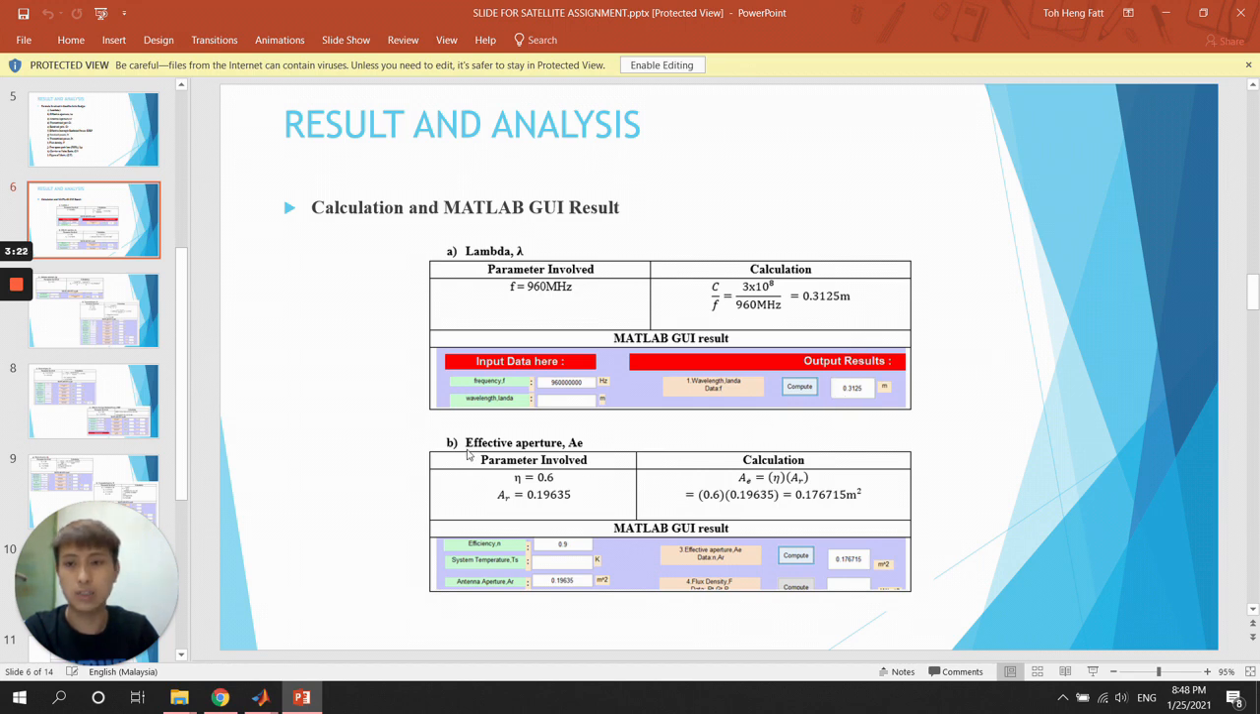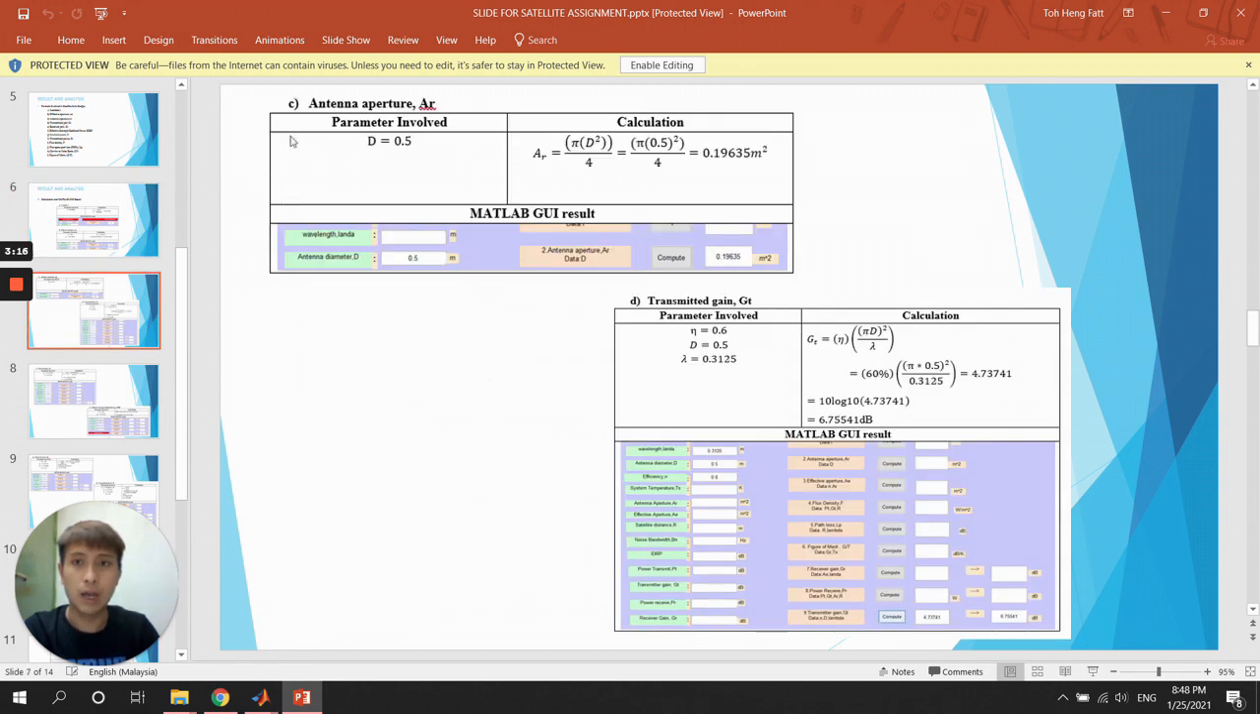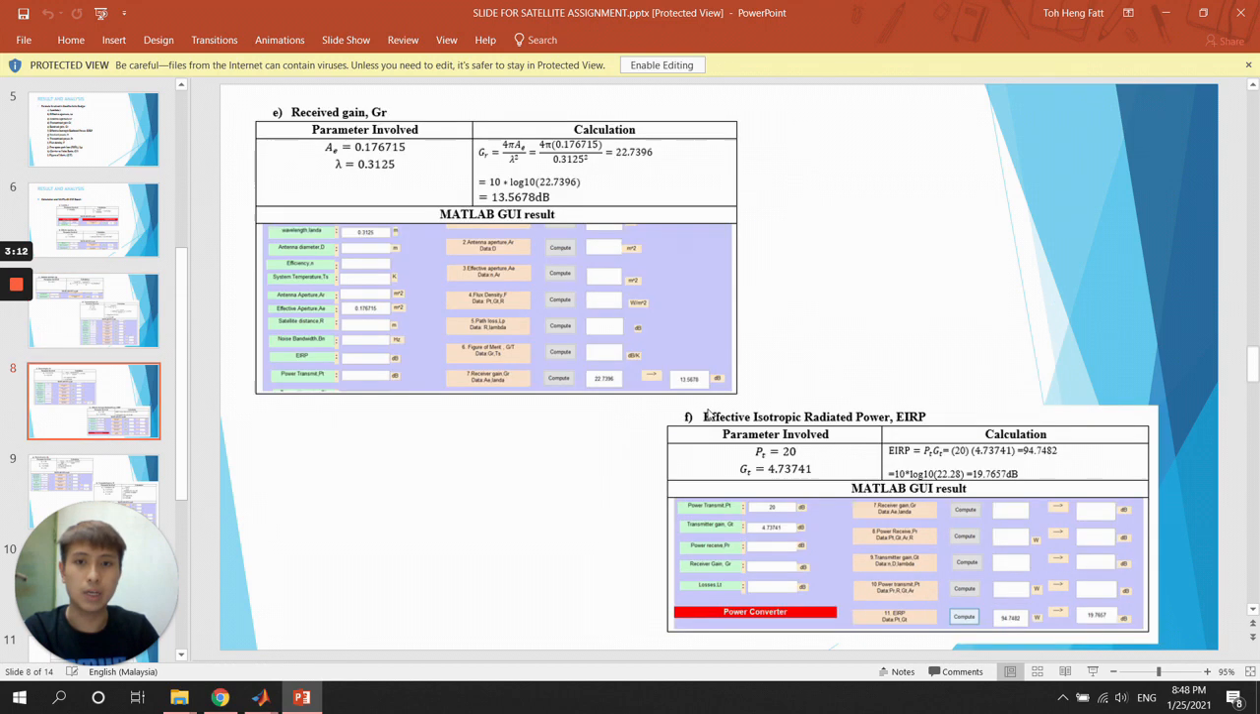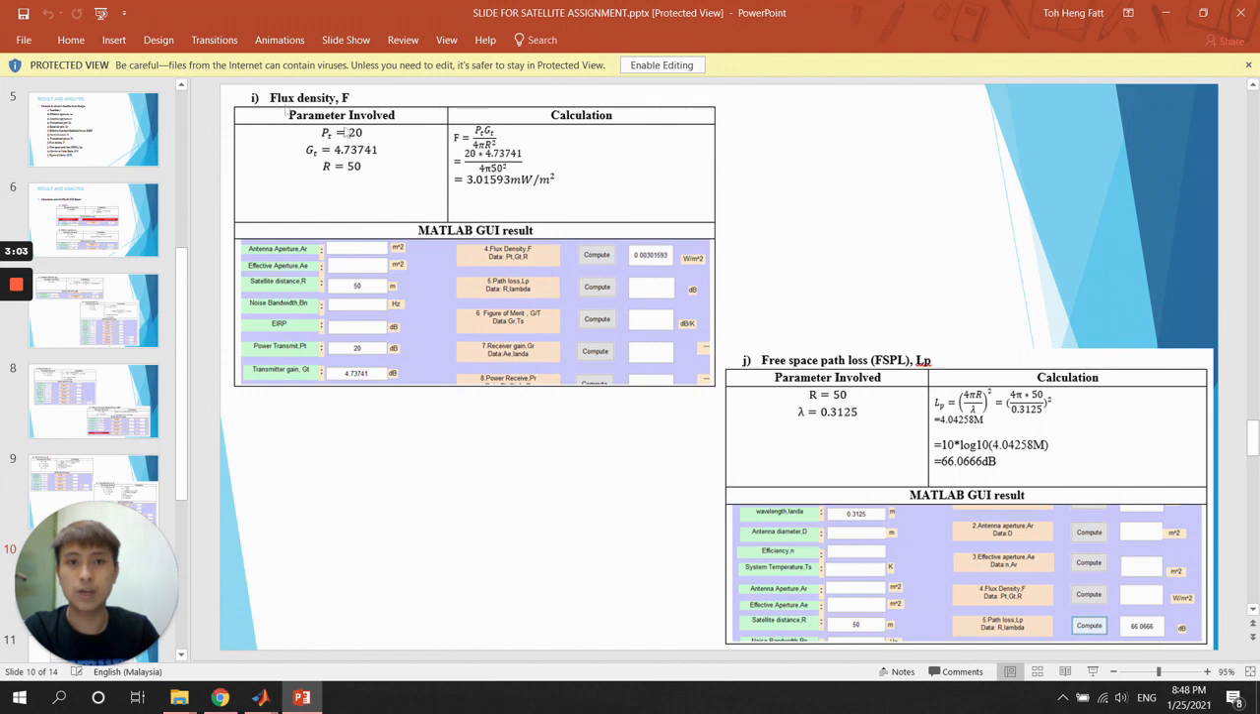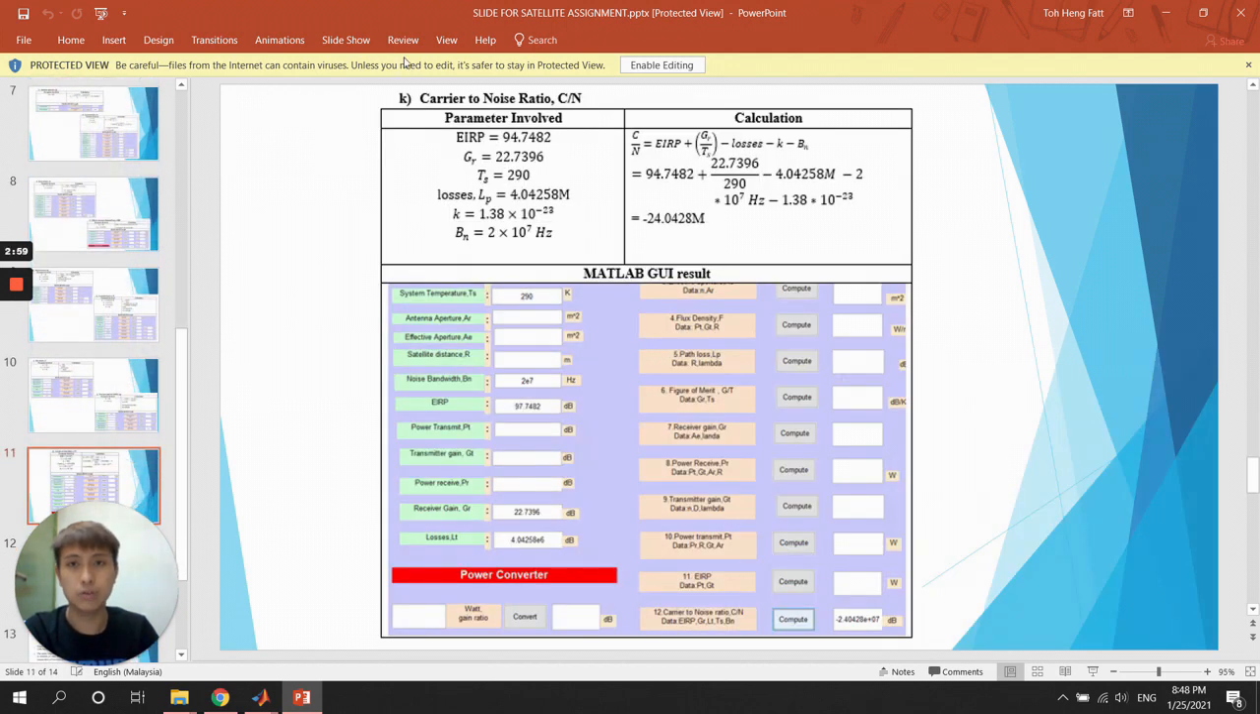It's the same for the other parameters. For example, effective aperture, antenna aperture AR, transmitter gain, receiver gain, and also EIRP. Receive power, transmit power, flux density, free space path loss, and also carrier to noise C/N ratio. So we totally get the same result as the manual calculation.